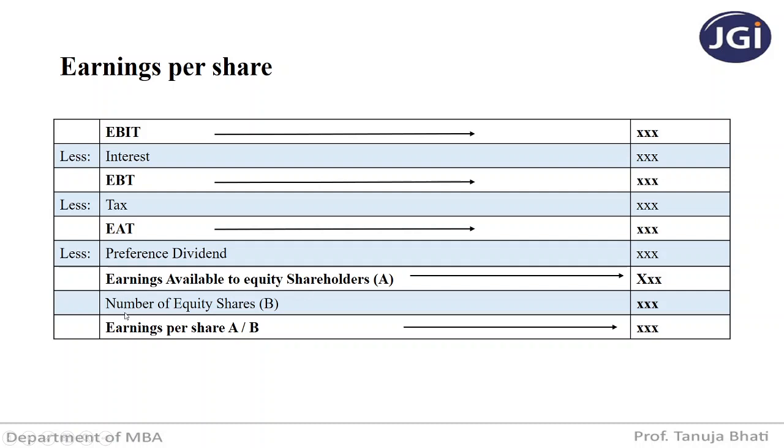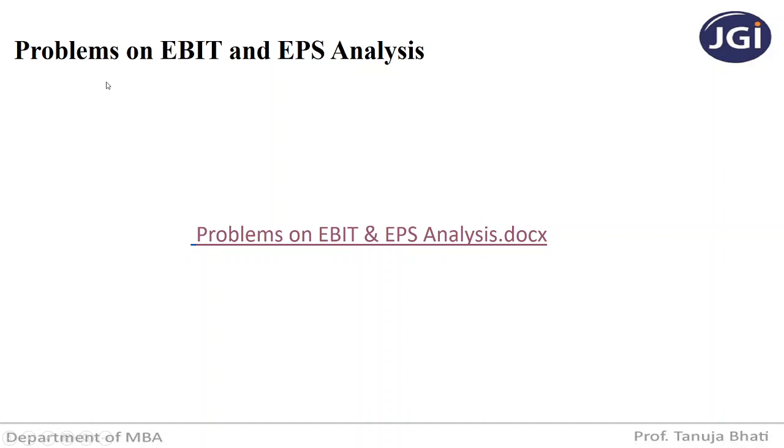Then we will also need the number of equity shares for calculating earnings per share. Earnings per share is nothing but earnings available to equity shareholders divided by number of equity shares. So in EBIT and EPS analysis, calculation of EPS is of utmost importance, because based on the highest EPS, you are going to decide which is the optimal capital structure for a particular firm. Moving ahead, now let us see problems on EBIT and EPS analysis.